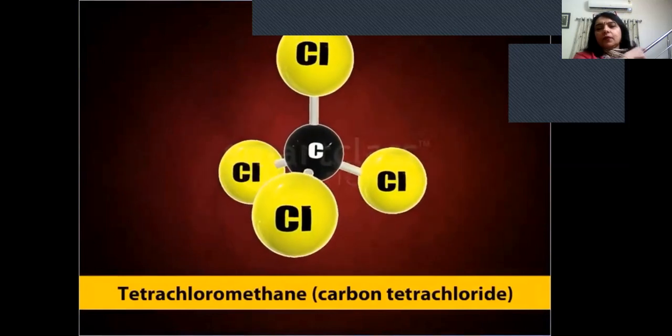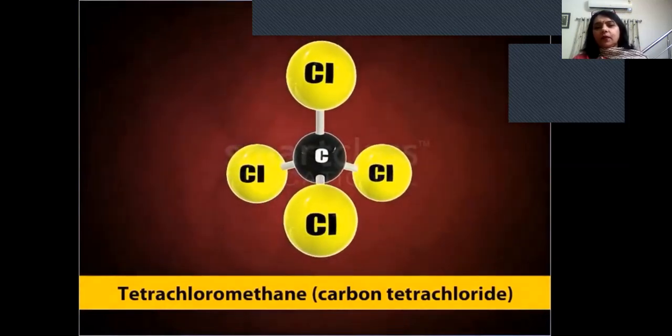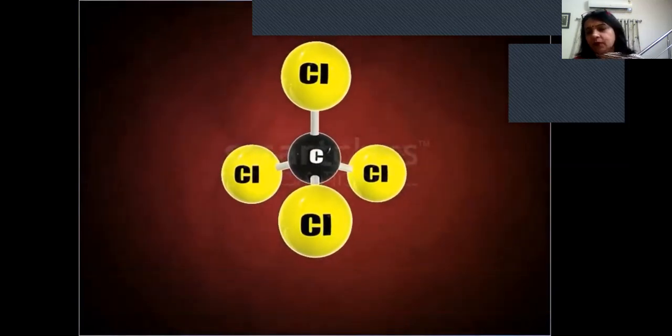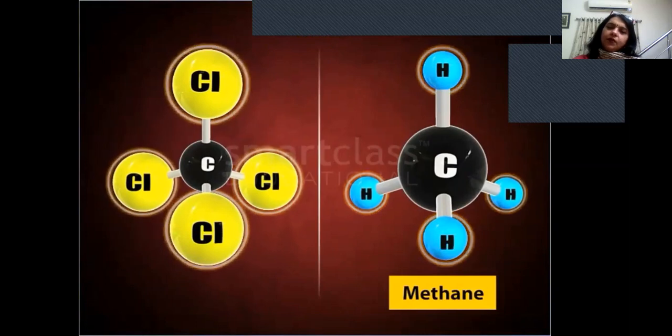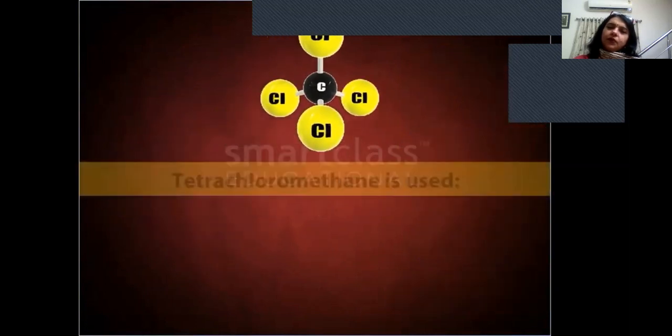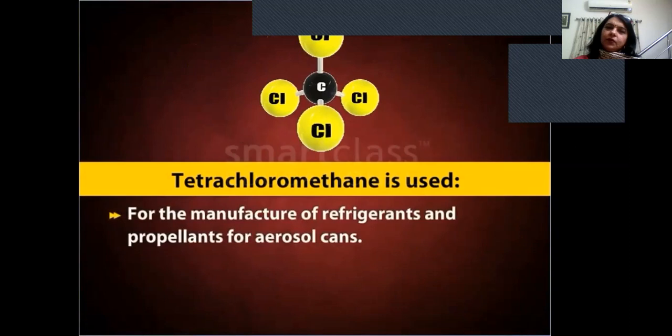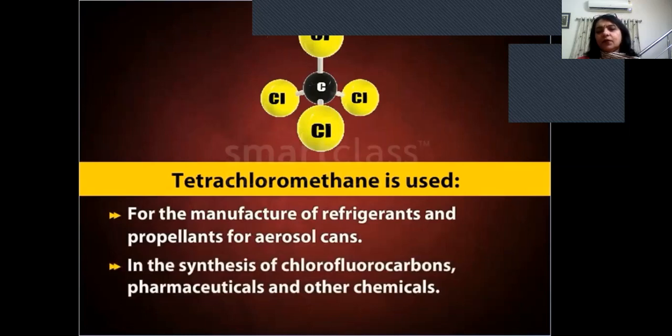Tetrachloromethane or carbon tetrachloride is another important polyhalogen compound. In this compound, all 4 hydrogen atoms are replaced by chlorine atoms. It is used in large quantities for the manufacture of refrigerants and propellants for aerosol cans. It is used in the synthesis of chlorofluorocarbons, pharmaceuticals and other chemicals. It is also used as a general solvent.